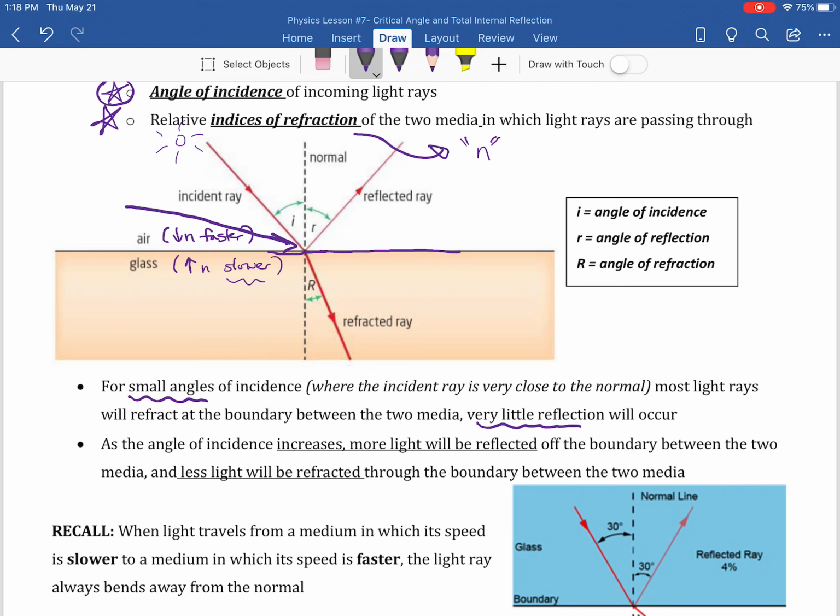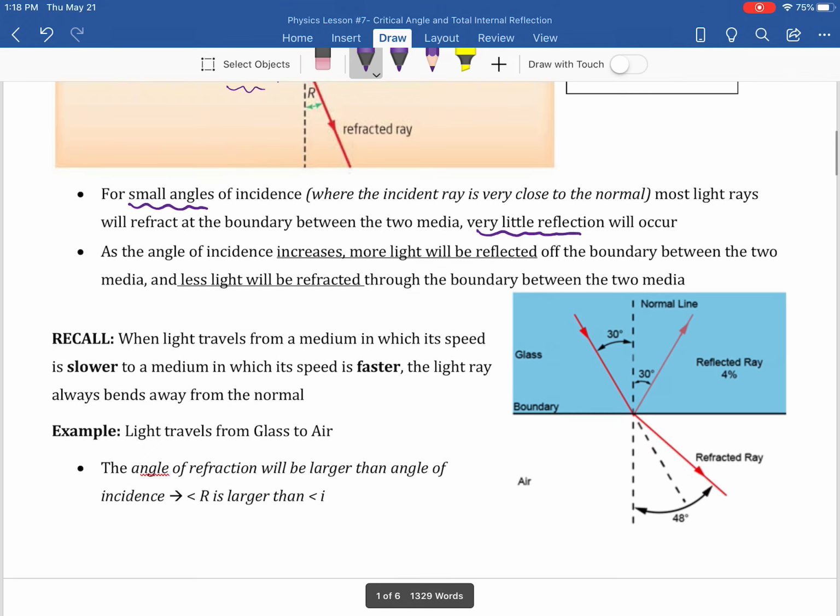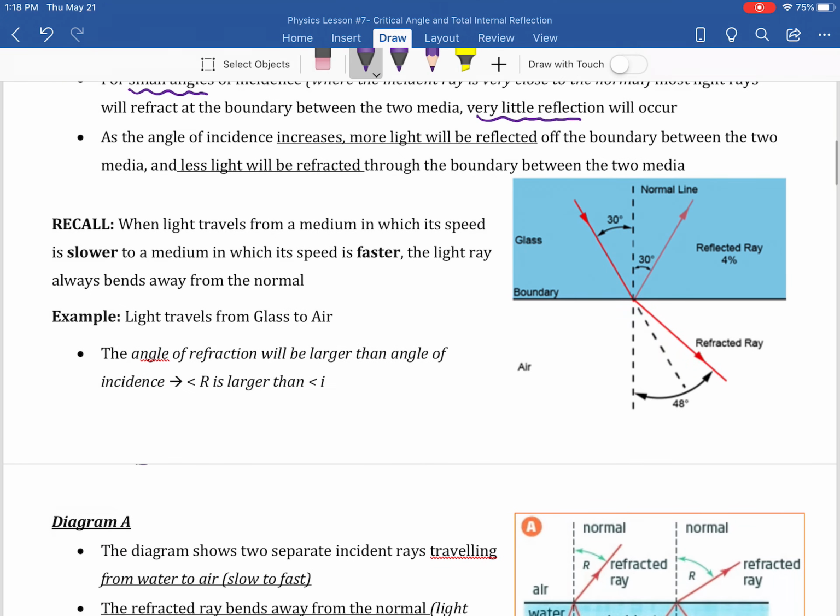More will actually be reflected and less will be refracted. Okay, so that's kind of what we're talking about today. Just to remind you yet again, if we're going from slow to fast, which is opposite to the one we just discussed, my refracted ray will bend away from the normal and the angle will be bigger.